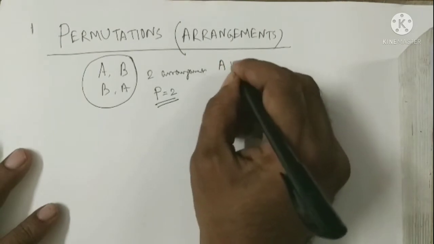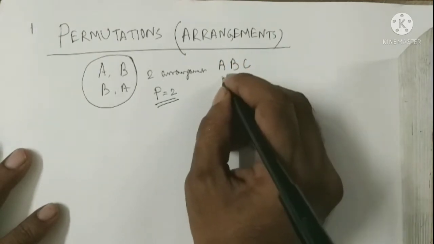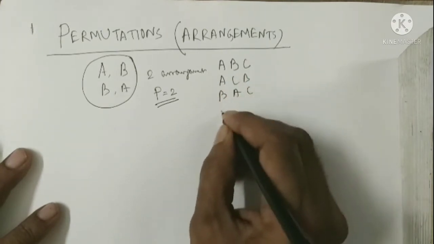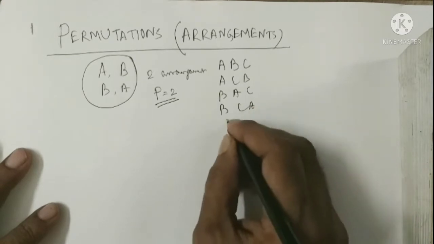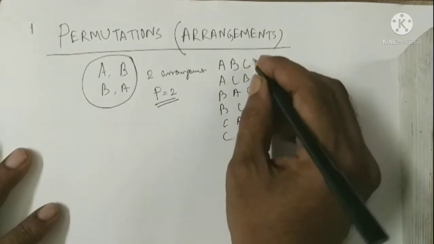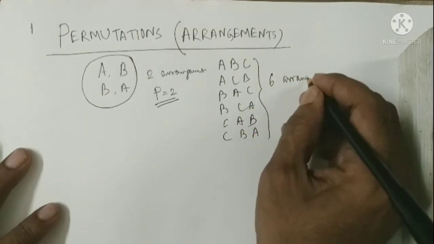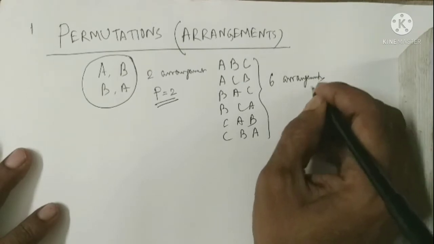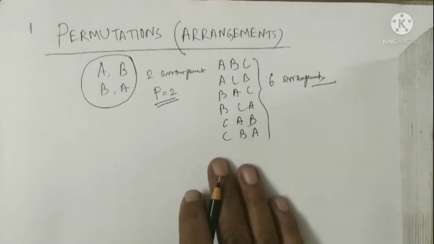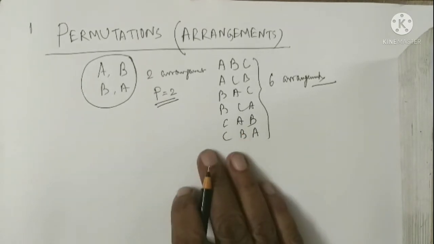If I select ABC, then we have ABC, ACB, BAC, BCA, CAB and CBA. All these are 6 arrangements. That is permutation 6. Now our discussion makes for easier explanation for 2 or 3 elements.